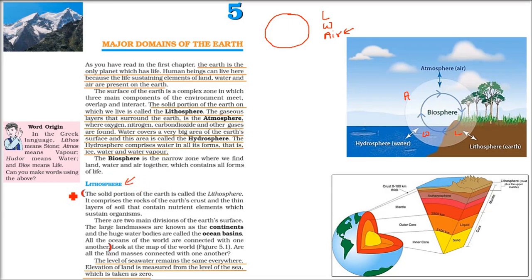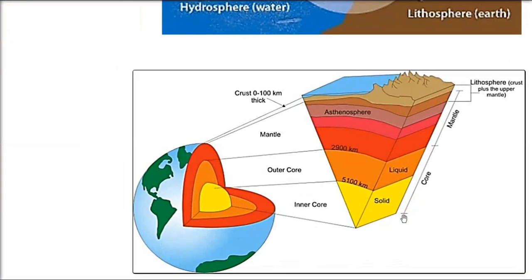Lithosphere. First, let me show you the diagram here. And this is the Earth. Earth is 3D. And these are different layers, major layers. If you go down to the center of the Earth, core. Starting with the solid from the inside, and then we have liquid. This solid and liquid part is core. And above that it is called mantle. Inner core, outer core, mantle.